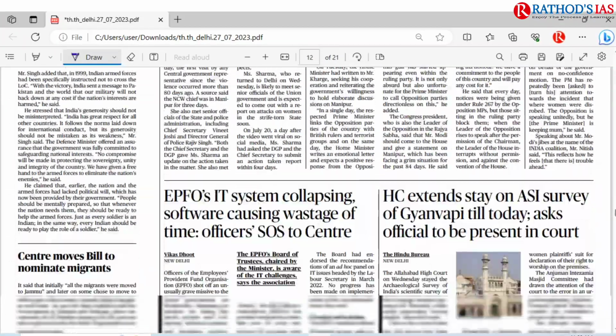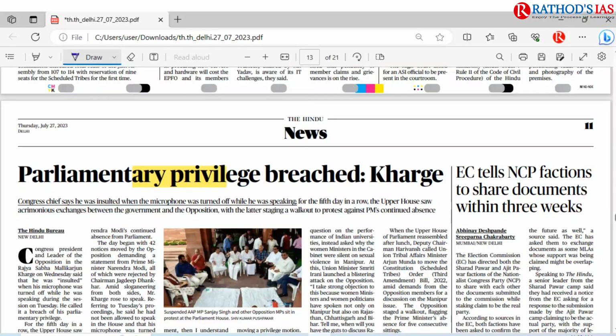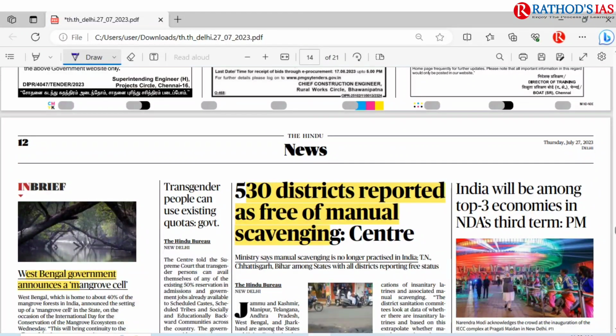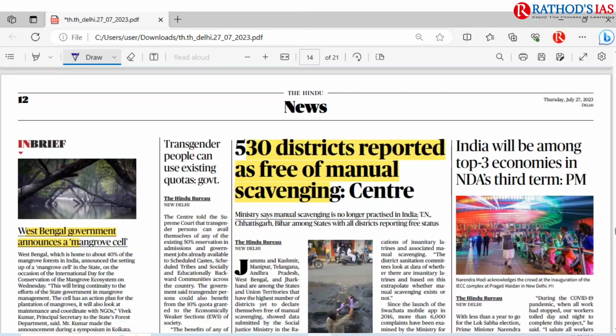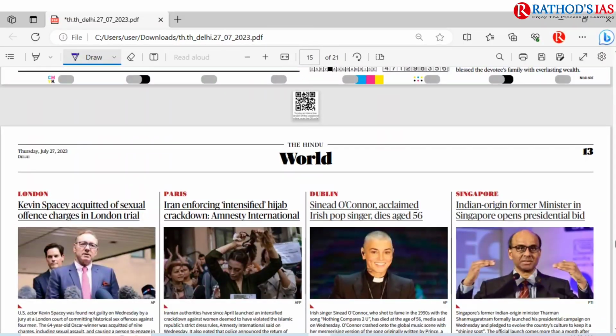And if you move forward, here you can see this article, that is parliamentary privilege. So you have to understand what is this privilege, what are the individual privileges and what are the collective privileges. And on page number 12, I discussed this topic regarding West Bengal government to announce mangrove cell. And I discussed this topic regarding manual scavenging also. And there is one article, that is UNESCO endorses banning smartphones in schools. So go through this article once and you have to see some facts regarding UNESCO.